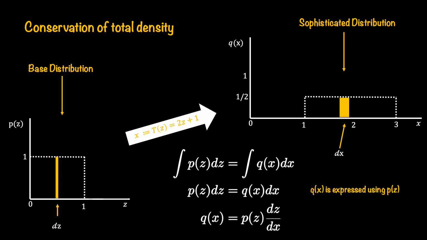And finally, I am able to express the Q, which is a sophisticated distribution, as a function of the Bayes distribution. All that I have done is that I have moved the Q to the left hand side and the P to the right hand side. And similar adjustment for the dz over dx fraction. Let me make some space for further simplifications and derivations from this point onwards.